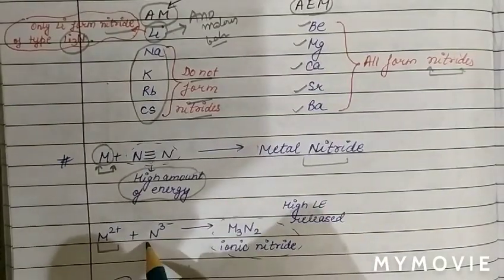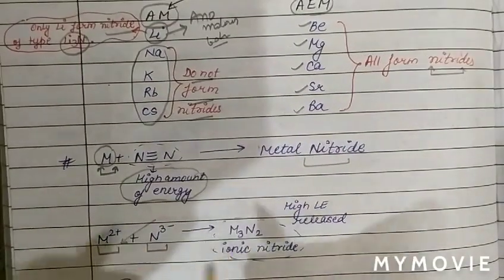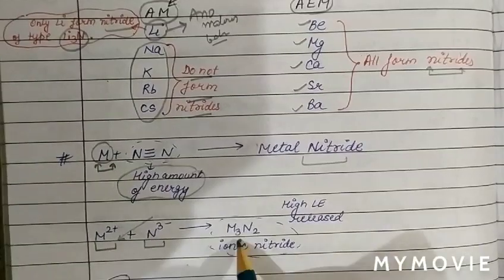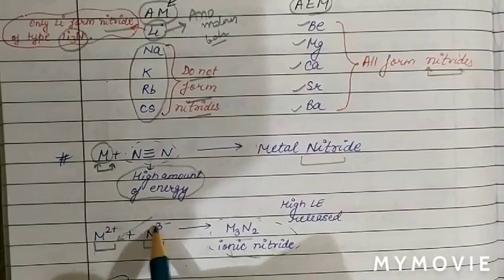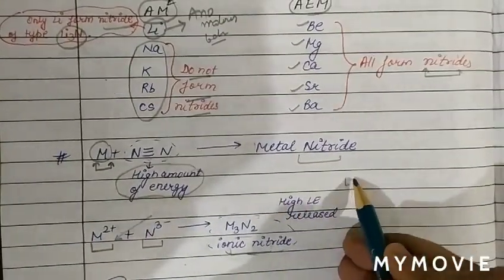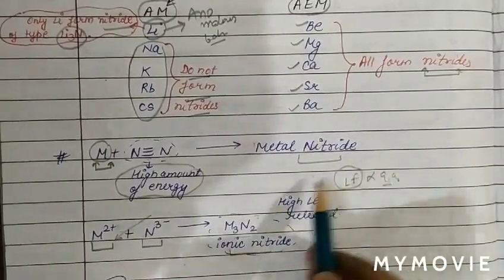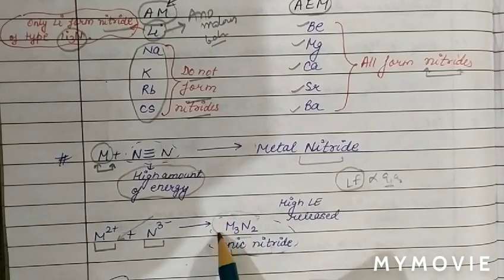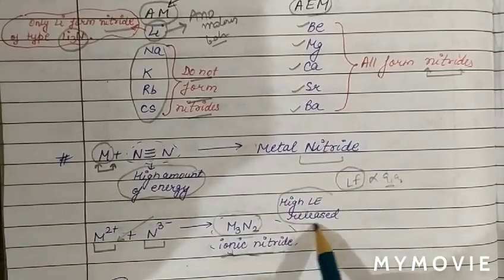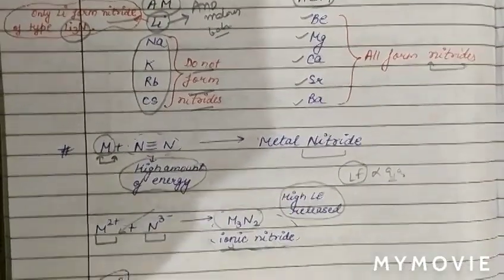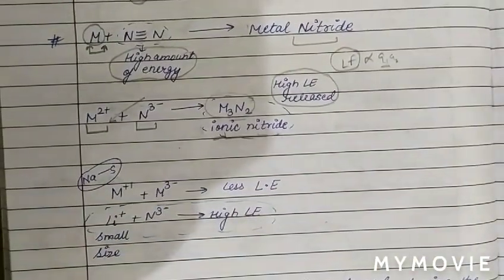We can also see the reaction in the ionic form. The metal changes into M2+ form, a divalent cation, and we know the nitride ion is N3-. When we cross multiply, the formula will be M3N2. This is an ionic nitride, because in this case the product of charge is 2 × 3 = 6. We know lattice energy depends on the product of charge. So a high product of charge means high lattice energy. So when metal nitride, also called ionic nitride, is formed, a high amount of lattice energy is released in this process.